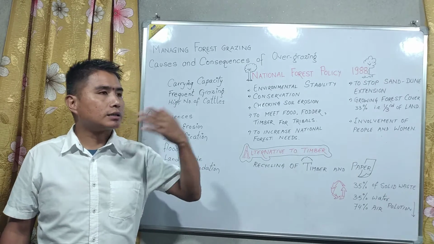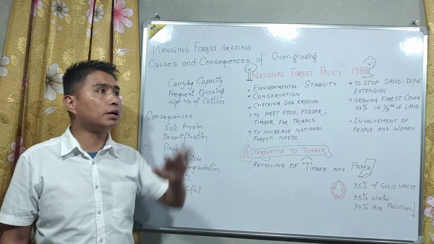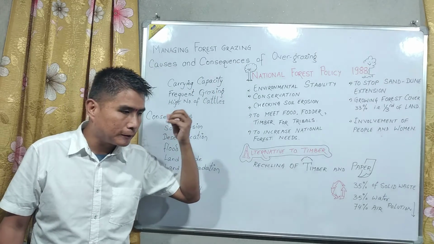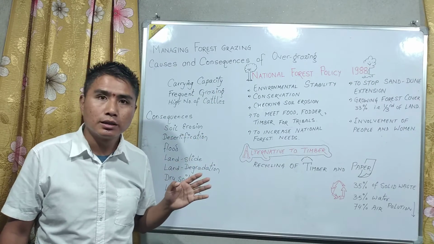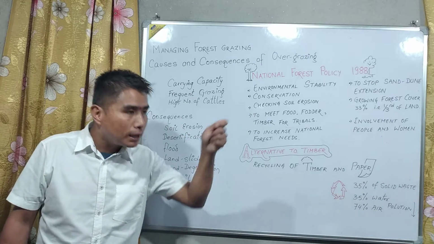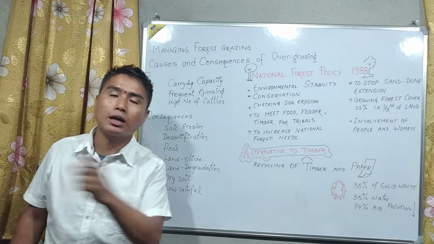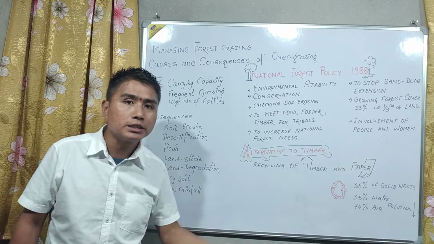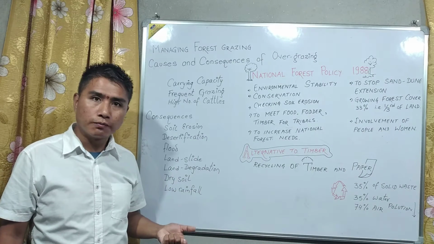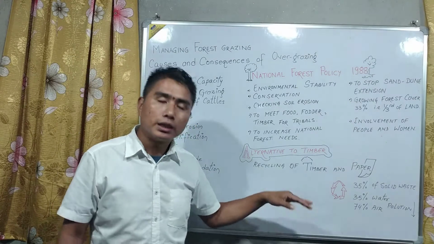Up to how much it can be used. For example, a wooden house is there, and the house is suppose dismantled. But instead of dismantling the house randomly, how about dismantling the house in such a way that the wood can be reused again, the planks can be reused in other places, or in making furniture, or in making other items of wood. So all these things are known as recycling of timber.